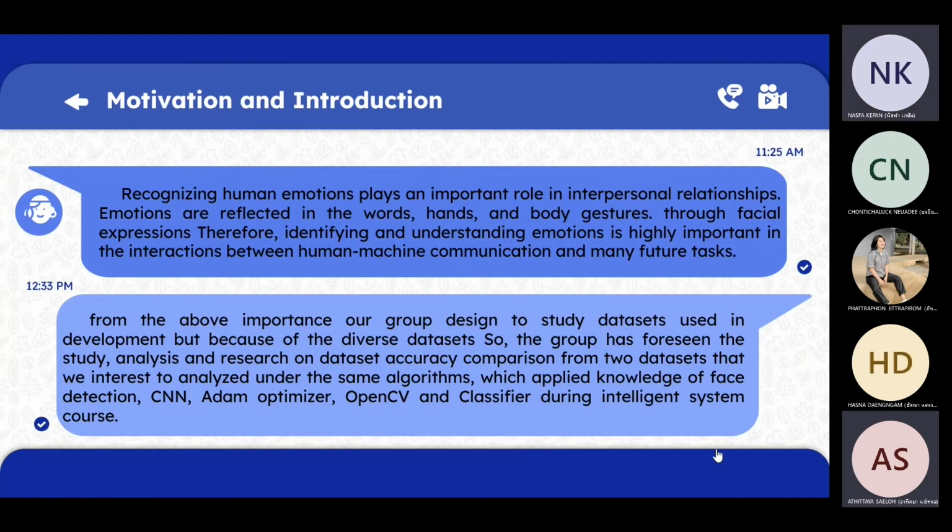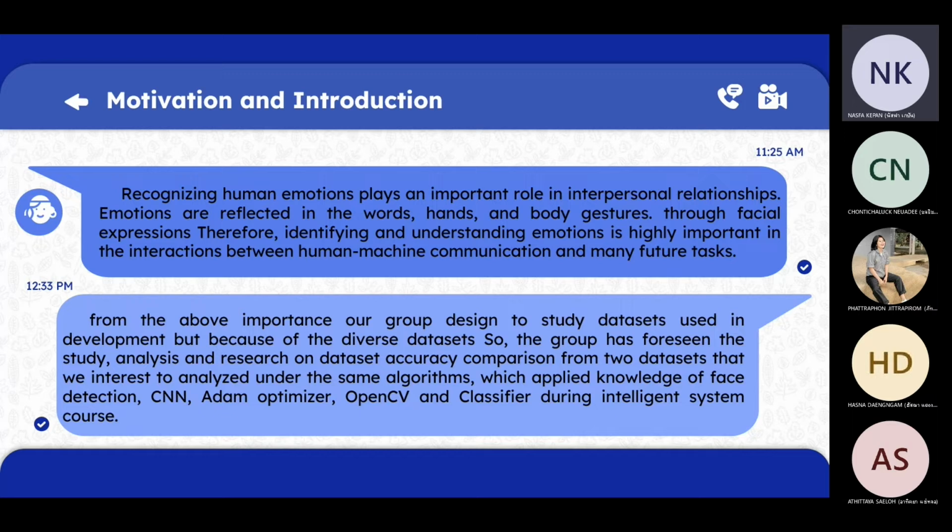First, motivation and introduction. Recognizing human emotion plays an important role in interpersonal relationships. Emotions are reflected in words, hand and body gestures, and through facial expression. Therefore, identifying and understanding emotion is highly important in human-machine interaction and many future tasks.